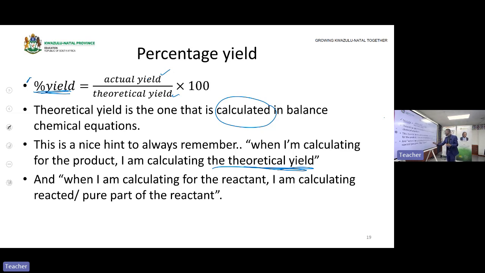And when we are calculating with the reactant, you are calculating the pure part, or the part that reacted. As Mr. Zul has indicated, the product is formed from what is pure or what reacted, not the amount that was present initially.